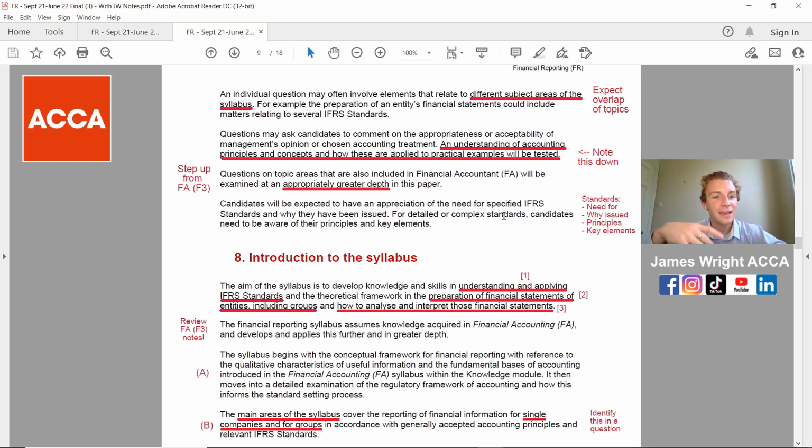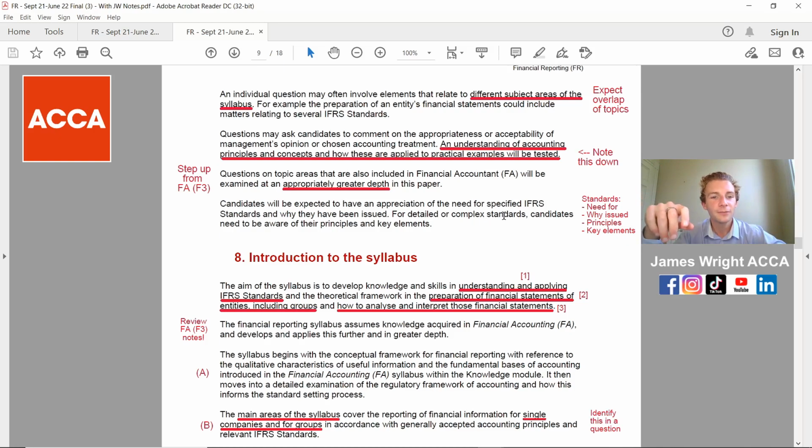We've also got on there, and I've put a step up from financial accounting in F3 to highlight it again. But think about this: the ACCA team have written in this document that questions on topic areas from the FA paper will be examined appropriately in greater depth, so you have to have a better knowledge of it, and the standards from IFRS that you need to know about, and the actual principles. What are they needed for, why do we actually issue them, the principles behind it, and what are the key elements.